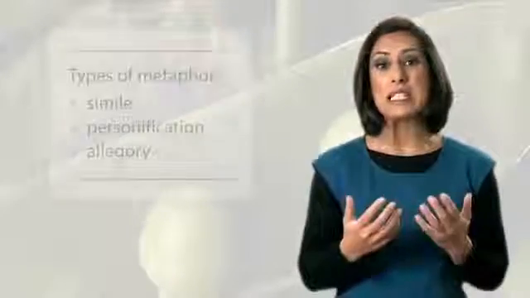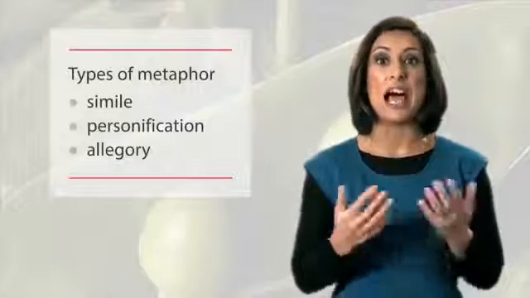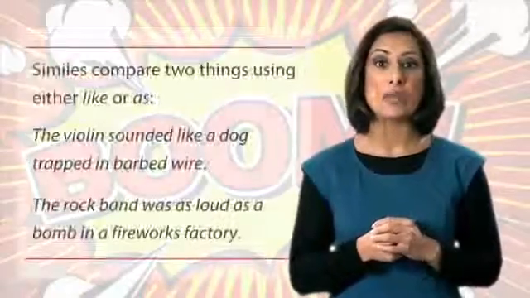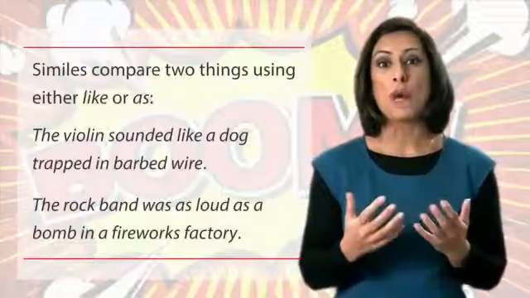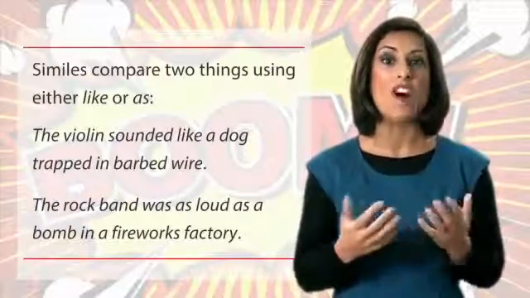Metaphors are often used by writers to present people, places and events that are unfamiliar and unusual to the audience. To do this, metaphor can be realised in a number of different ways, through simile, personification and allegory. Similes compare two things by using the words like or as. Going back to our sound examples from before, we might say, the violin sounded like a dog trapped in barbed wire, or the rock band were as loud as a bomb in a fireworks factory.